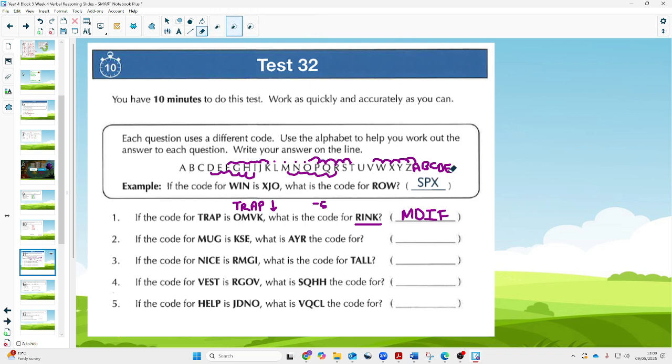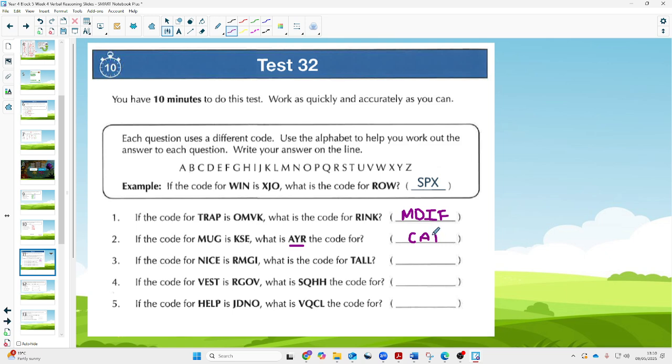Now, if your alphabet gets a little bit messy, this is why we suggest you use a pencil, obviously rub it out. Okay, so you've got a new sort of alphabet to start with, and then you can start your counting. So I'm going to give you the answers now. For this one, this was actually a code, and it's going to spell the word cat. So you must make sure, of course, you're going this time from code to word, otherwise you'll get a bit muddled.